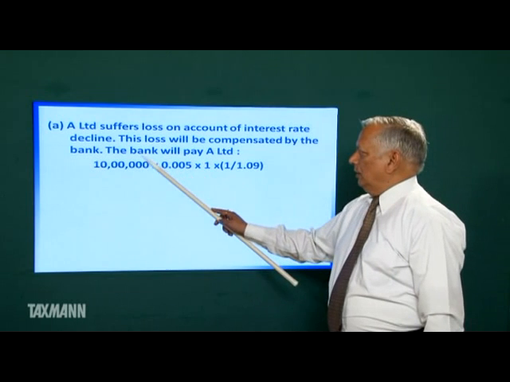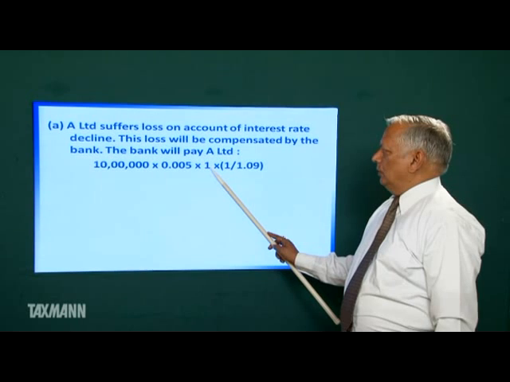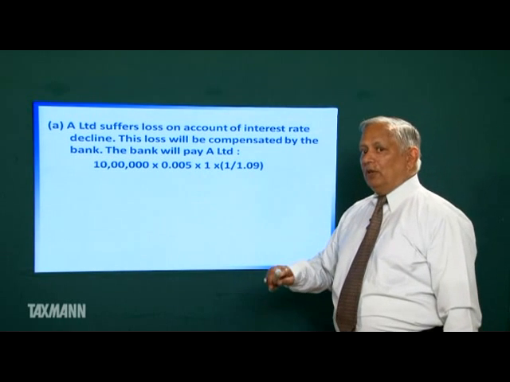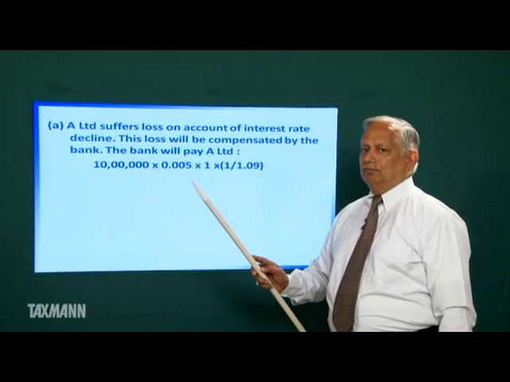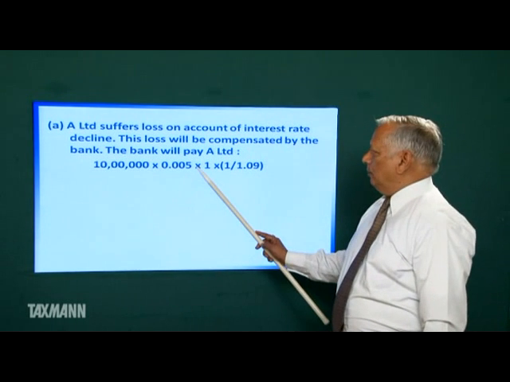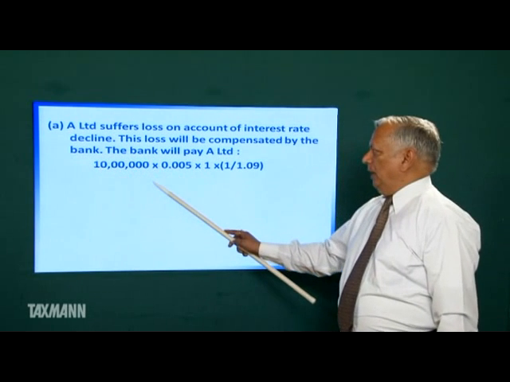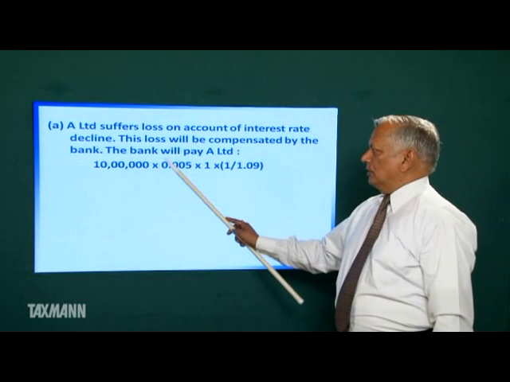So A Limited suffers a loss of this much amount. But A Limited will receive interest after 1 year and the bank is paying him today. So the bank will pay him the present value of this loss.